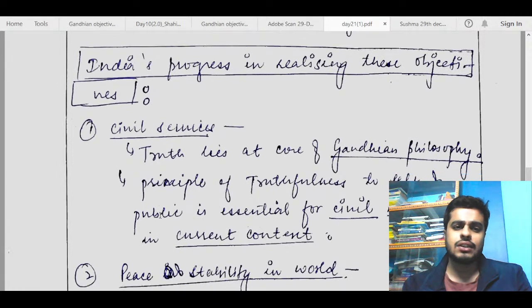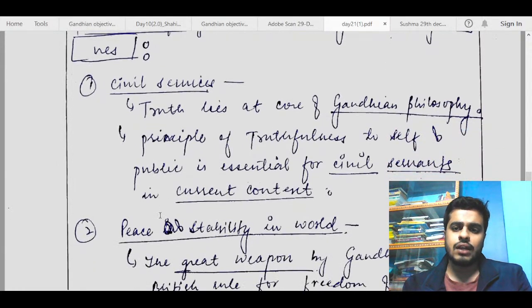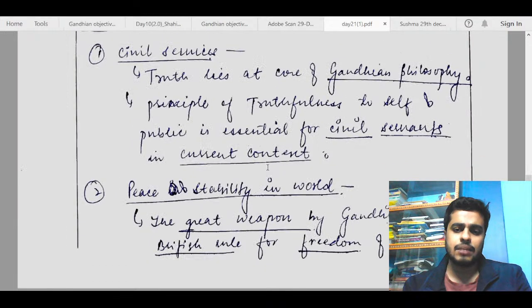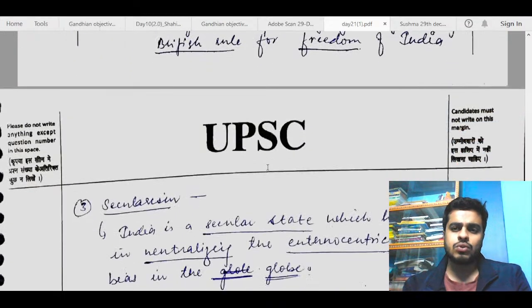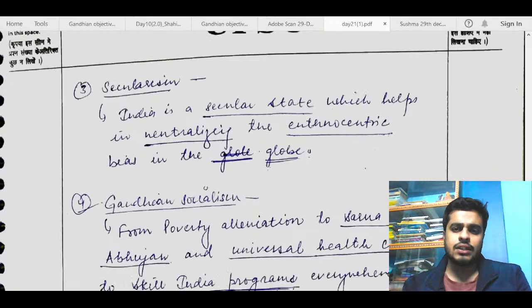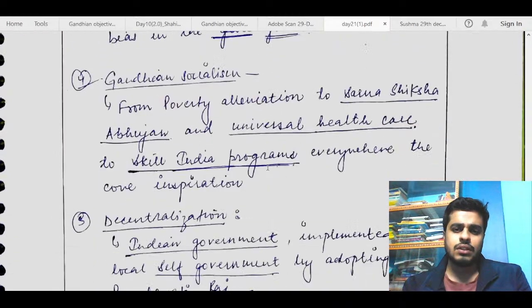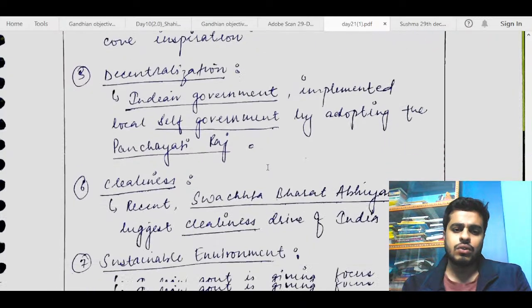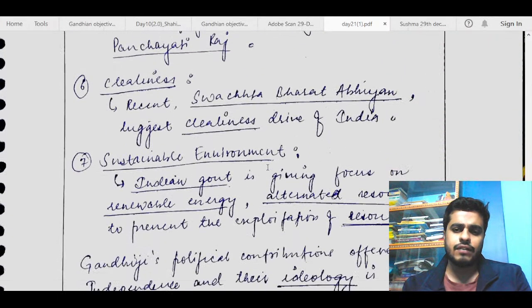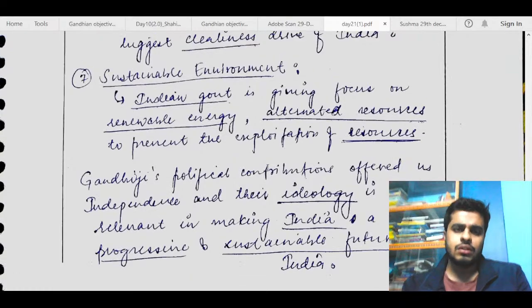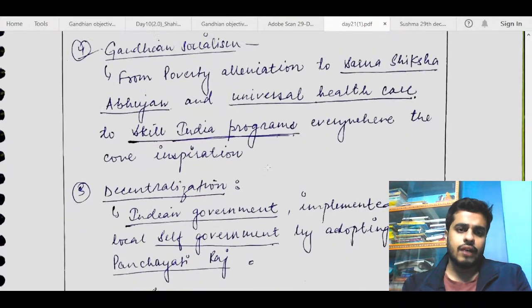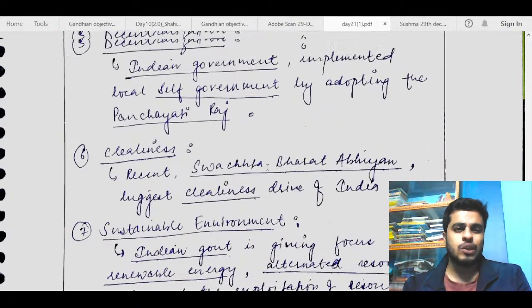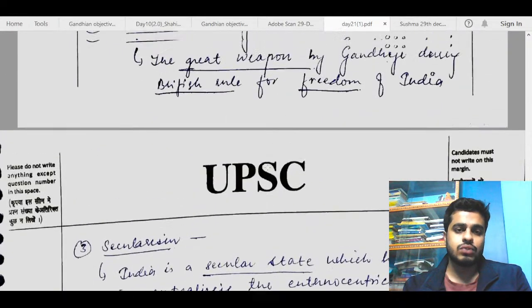India's progress in realizing these objectives. Truth, civil services, truthfulness, and self-rule, fine. Peace, stability in the world, the great weapon of Gandhiji during British rule for freedom of India, secularism. India is a secular state, Gandhian socialism, Sarva Shiksha Abhiyan, and universal healthcare. So this is fine. Decentralization, okay. Cleanliness is also fine. Sustainable environment is also fine. Okay, so I will say that the last 4 points are pretty good, but these first 2-3 points are a bit